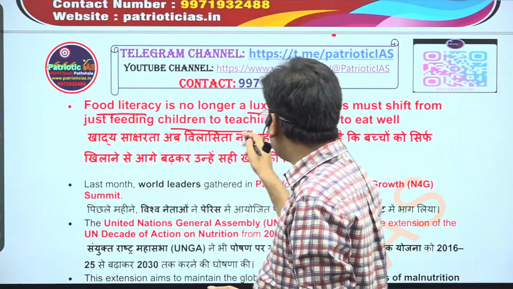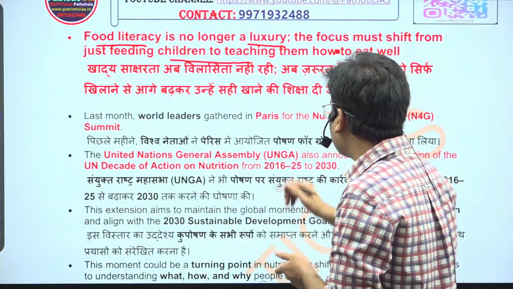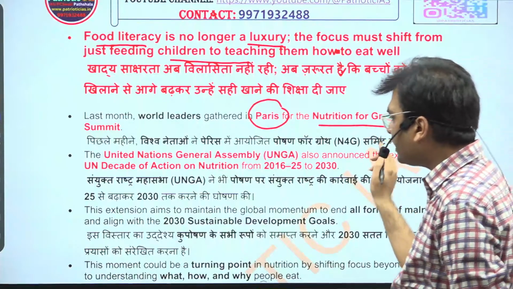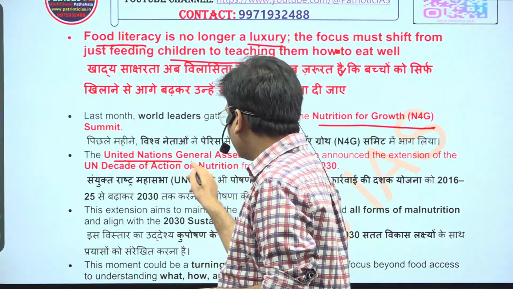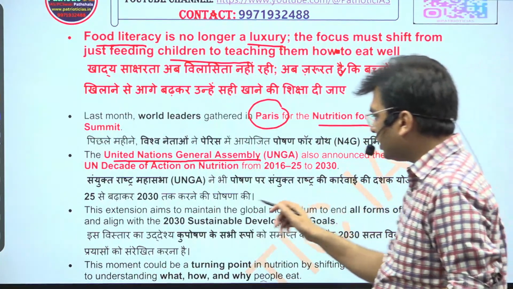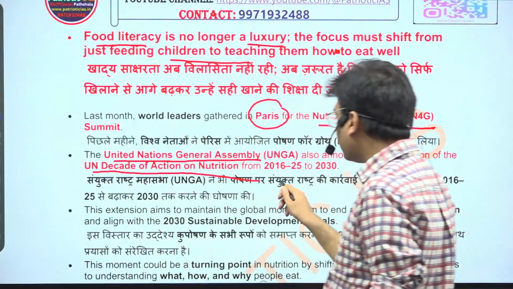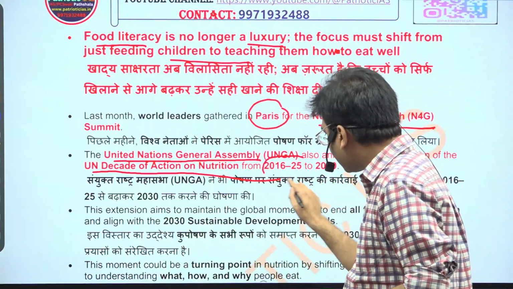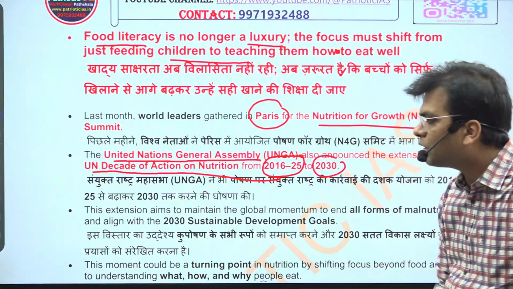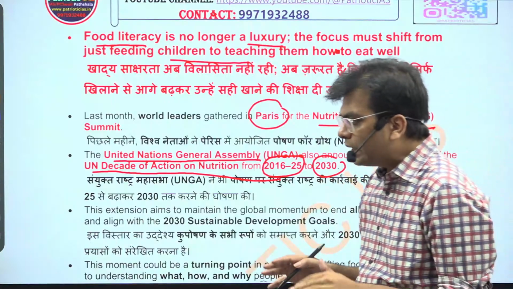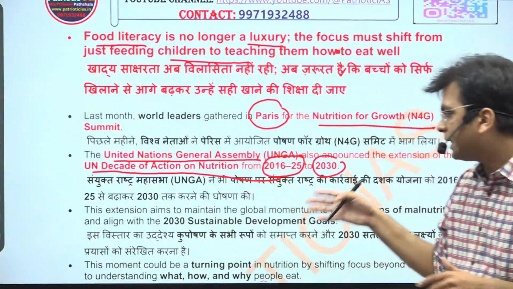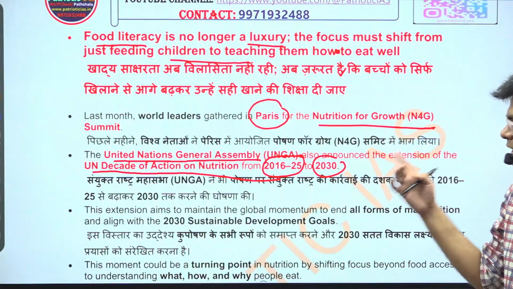And this is being discussed in Paris. There is a summit in Paris, the Nutrition for Growth Summit, being held under the aegis of the United Nations General Assembly. And we already have the UN Decade of Action on Nutrition. This was declared for 2016 to 2025, but it has been extended to 2030. Please remember this. The decade we are living in has been declared by the UN as the decade of action on nutrition.